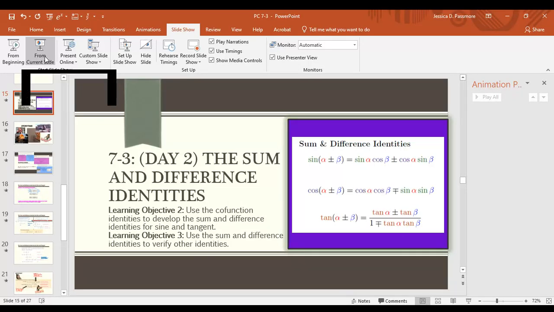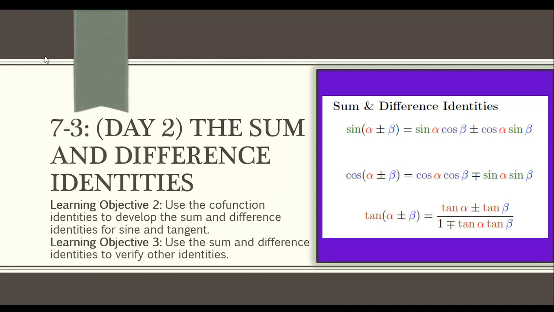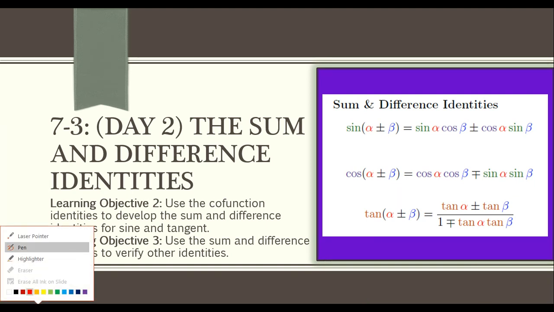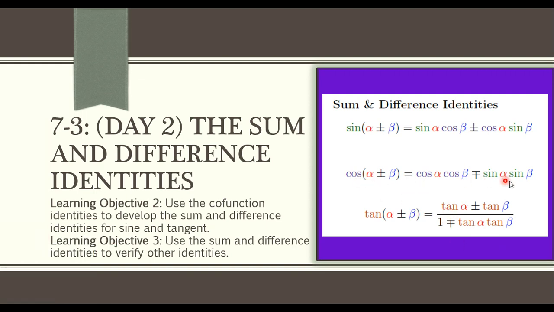Today, we are going to talk about section 7.3, the second half of it, sum and difference identities. Last time we were talking about section 7.3, we developed cosine sum and difference identities, which you can see right over here. We developed this guy, and then today we're going to do sine and tangent.